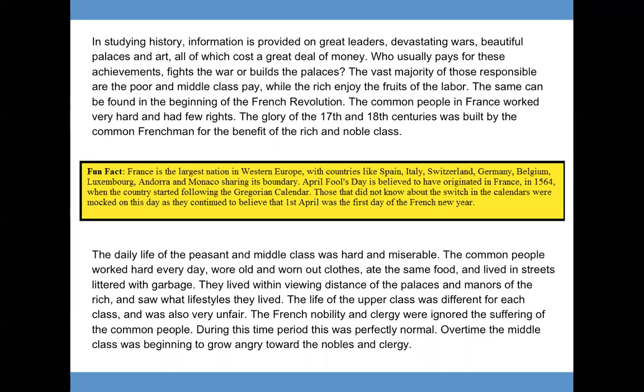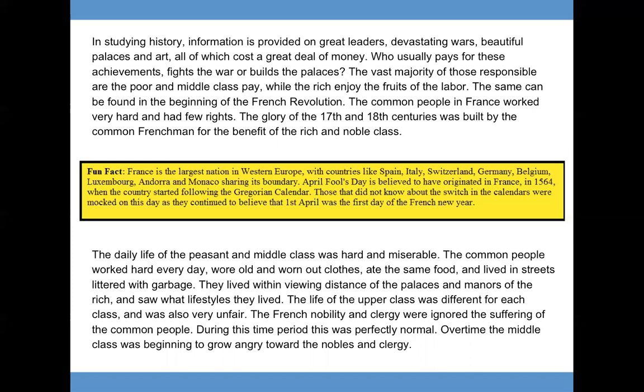April Fool's Day is believed to have originated in France in 1564, when the country started following the Gregorian calendar. Those that did not know about the switch in calendars were mocked on this day, and they continued to believe that the 1st of April was the first day of the French New Year.